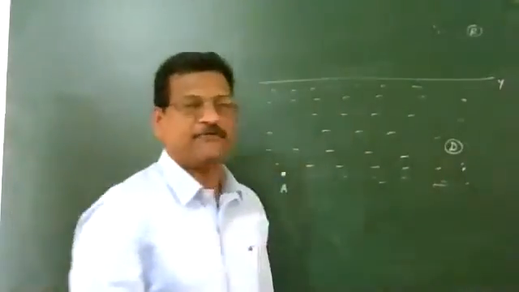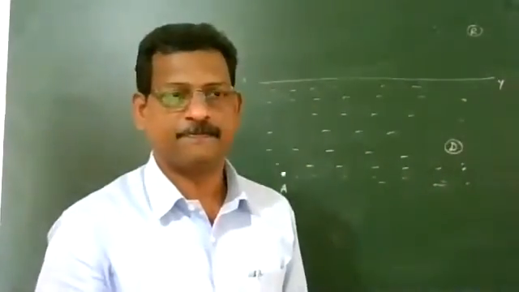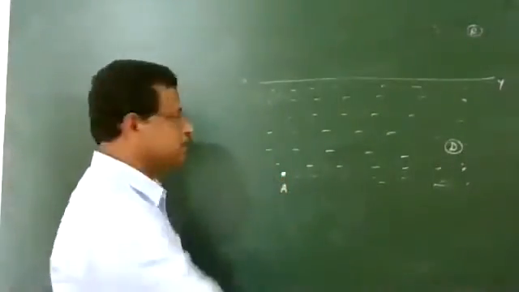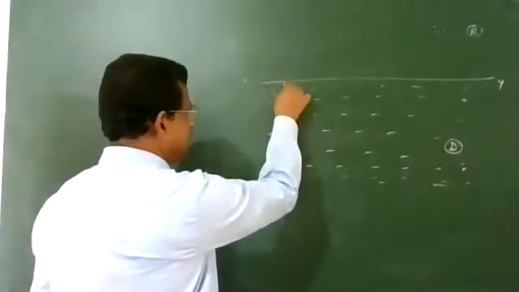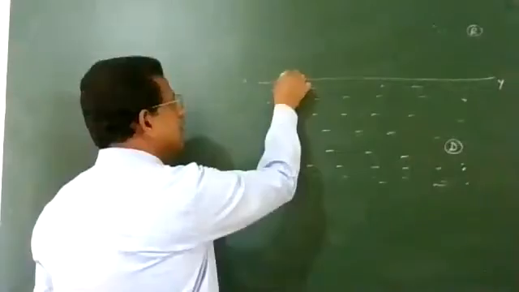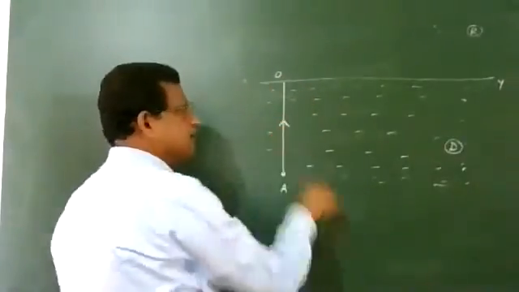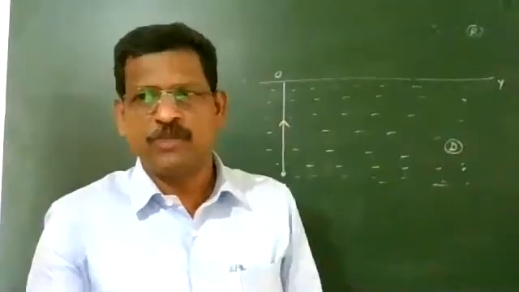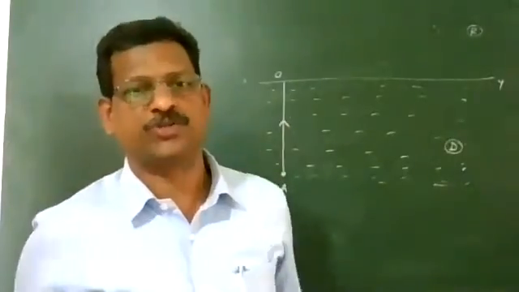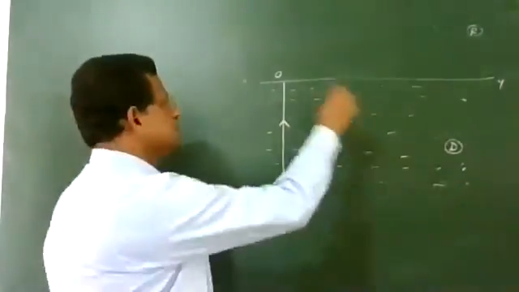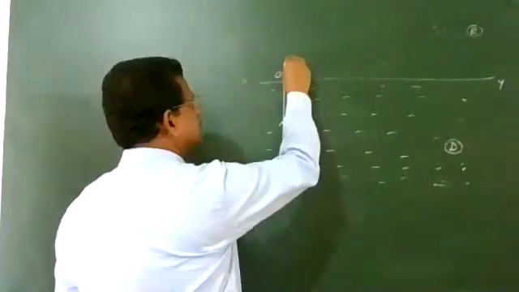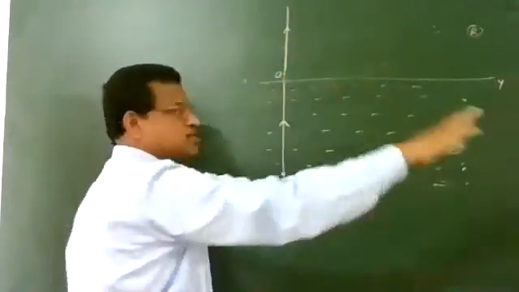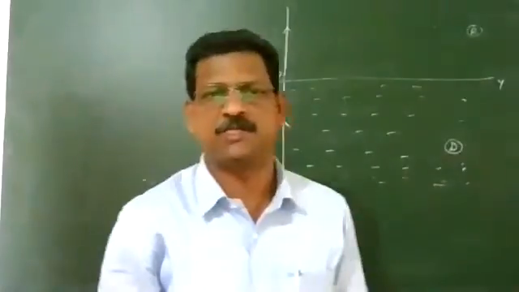We consider different rays of light. The first ray of light from the point A reaches the interface at O. It's a normal incidence. So without any bending, the light ray will go straight. There is no refraction, there is no change in the path because it is a normal incidence.